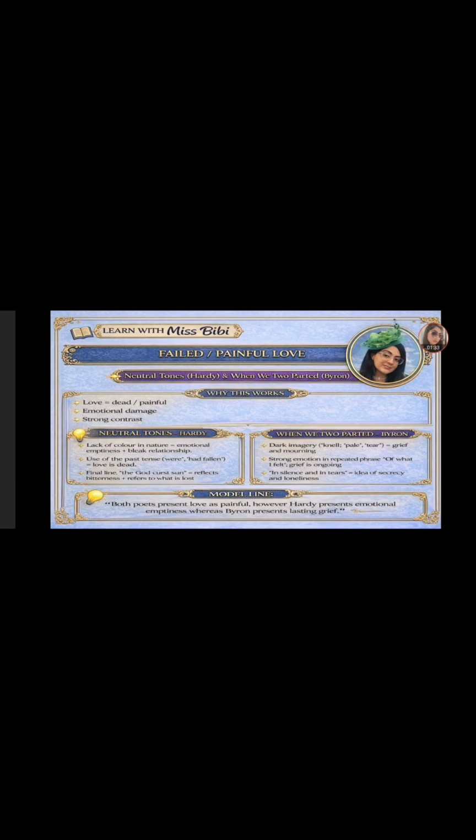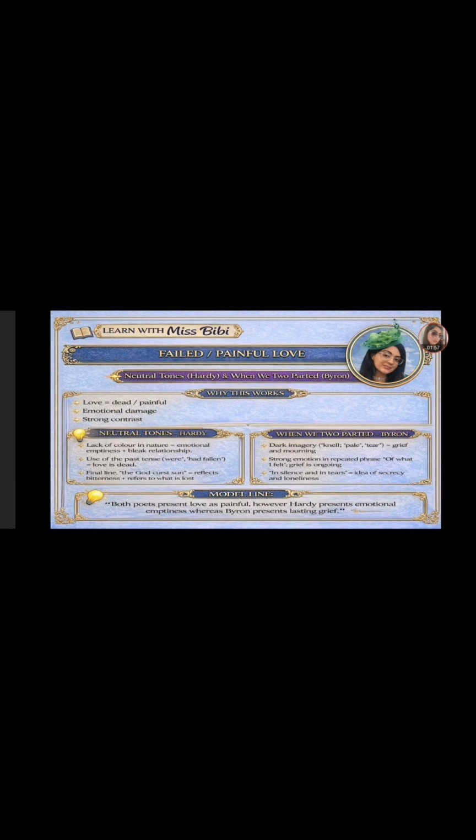So what is this slide showing you? This is basically your revision map. Hardy: colours, imagery, which shows emptiness, past tense, the relationship is over, "God-curst sun", which shows bitterness. And Byron: dark imagery, suggesting grief, repetition, which shows ongoing pain, "in silence and in tears", which shows secrecy.